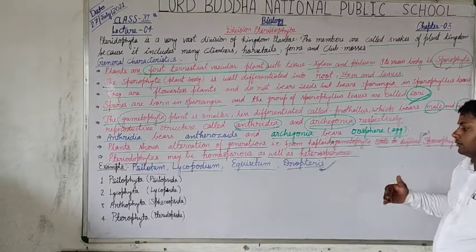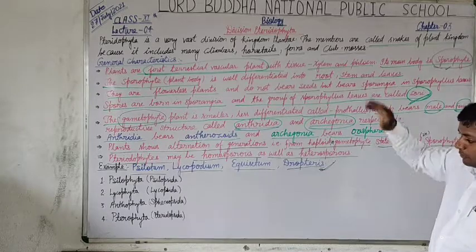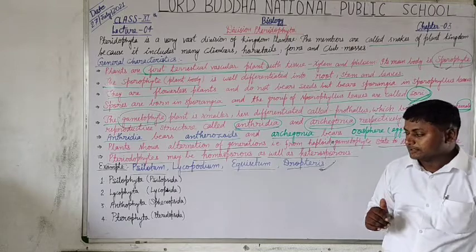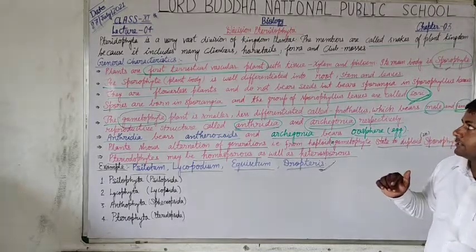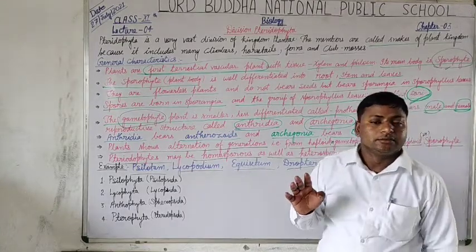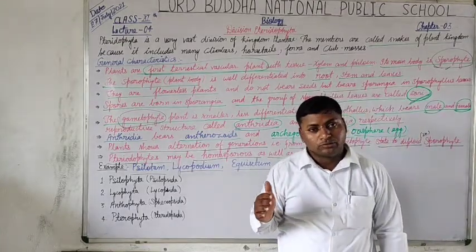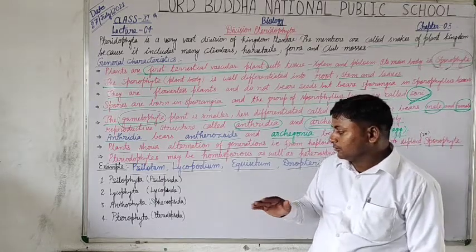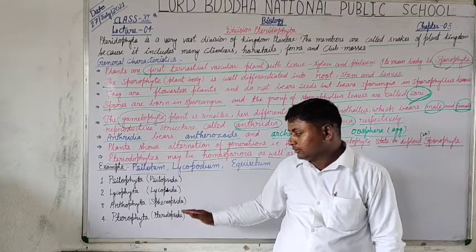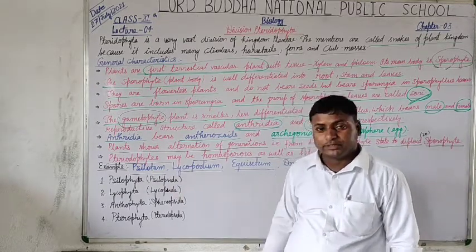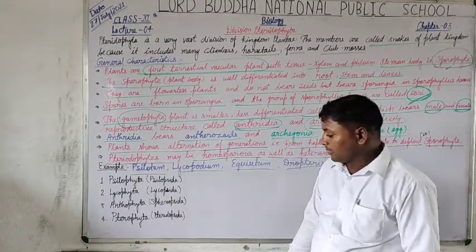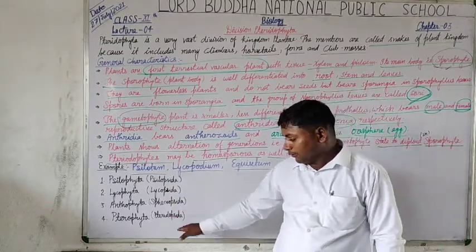So, in the next video lecture we are going to discuss the diagrammatic representation of the classification of division Pteridophyta, which is grouped into the following 4 groups: the Psilopsida, Lycopsida, Sphenopsida, and Pteropsida.